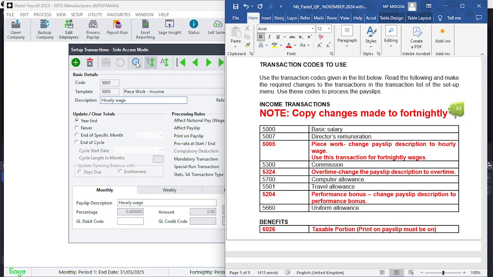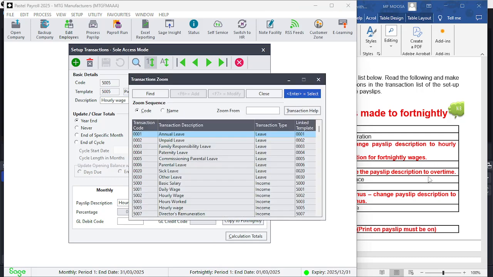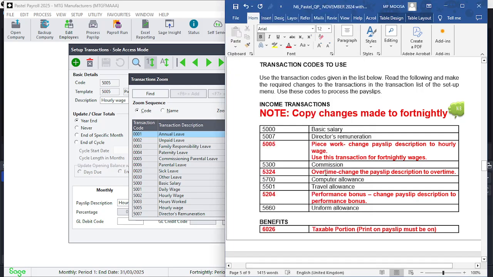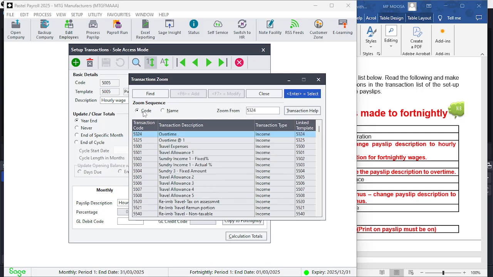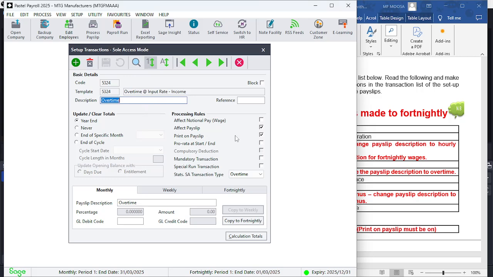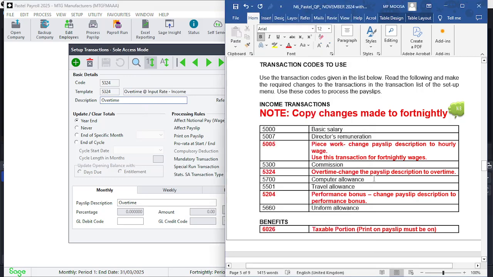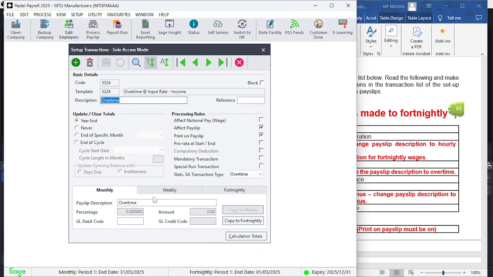So again, it's going to be search. I've highlighted those in red. You don't need to change all the ones in red because there's some information that's already there. Overtime, change the payroll distribution to overtime 5324. So type in 5324 because you got under code. You'll then find it, change it to overtime, and I've done just that for you.